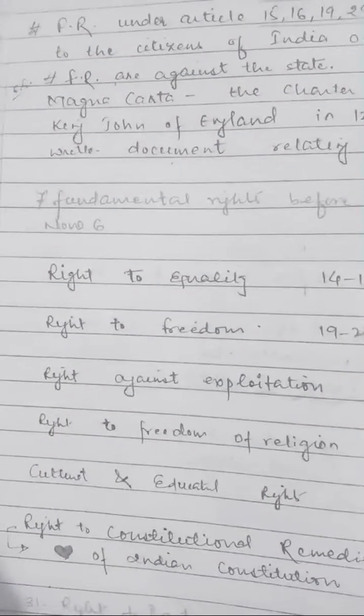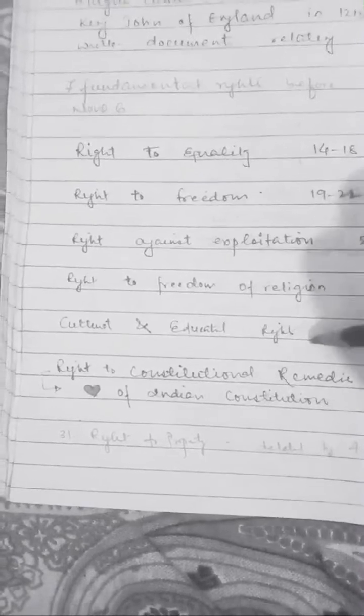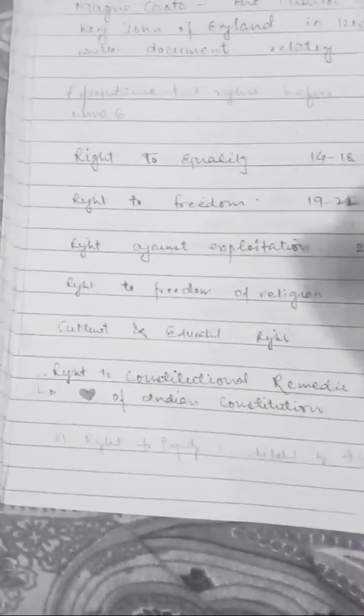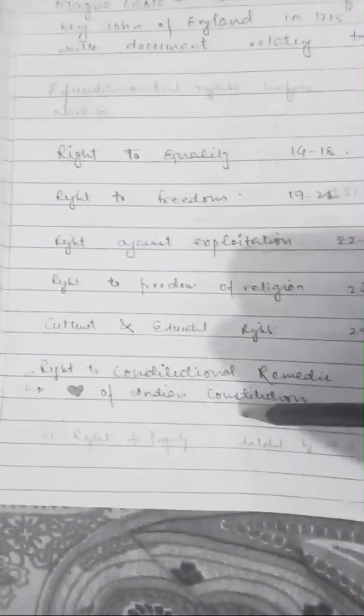Next, previously we used to have seven fundamental rights, but currently we have six fundamental rights. So what are these rights? If we talk broadly, they come under right to equality, right to freedom, right against exploitation, right to freedom of religion, cultural and educational rights, and right to constitutional remedies. So you can see the six fundamental rights: 1, 2, 3, 4, 5, and 6.